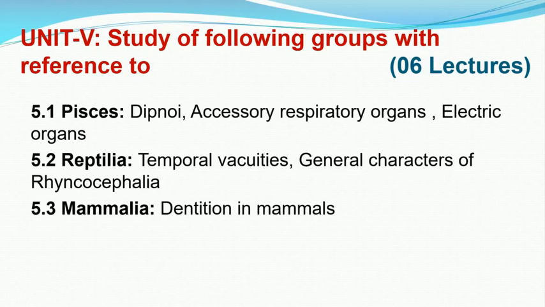So the fishes which belong to dipnoi have a dual breathing mechanism. The fishes included in dipnoi are lung fishes. Here the lung is modified into a swim bladder, which is used not only for respiration but also for swimming purposes.